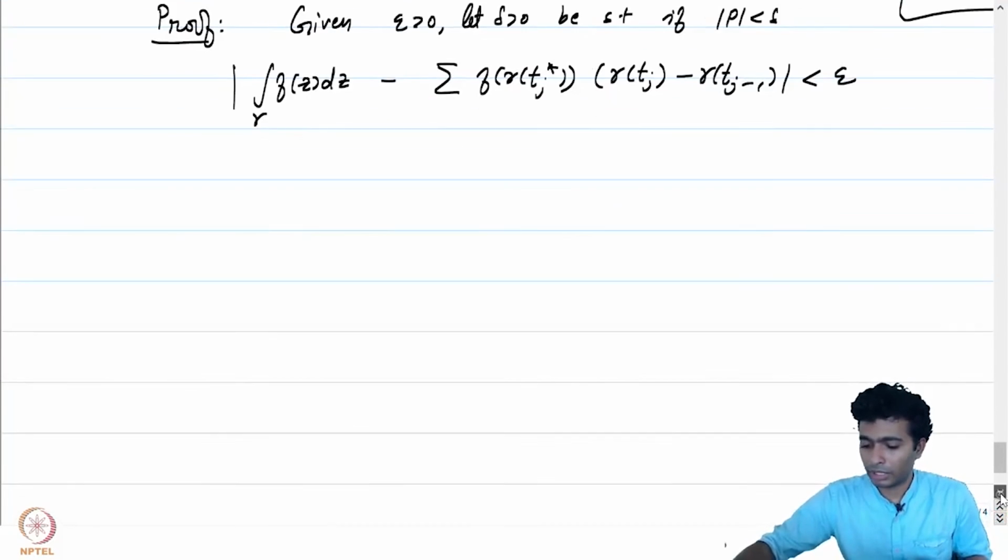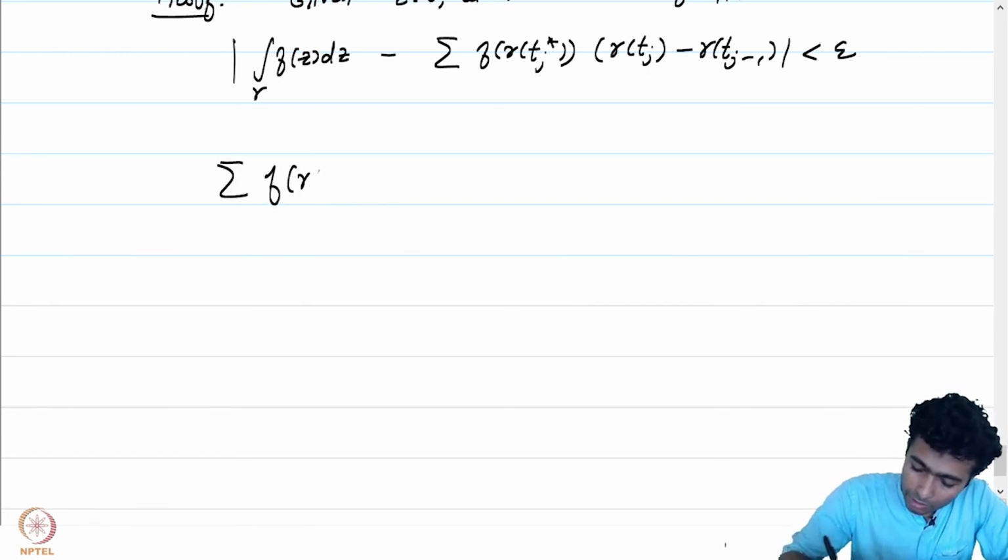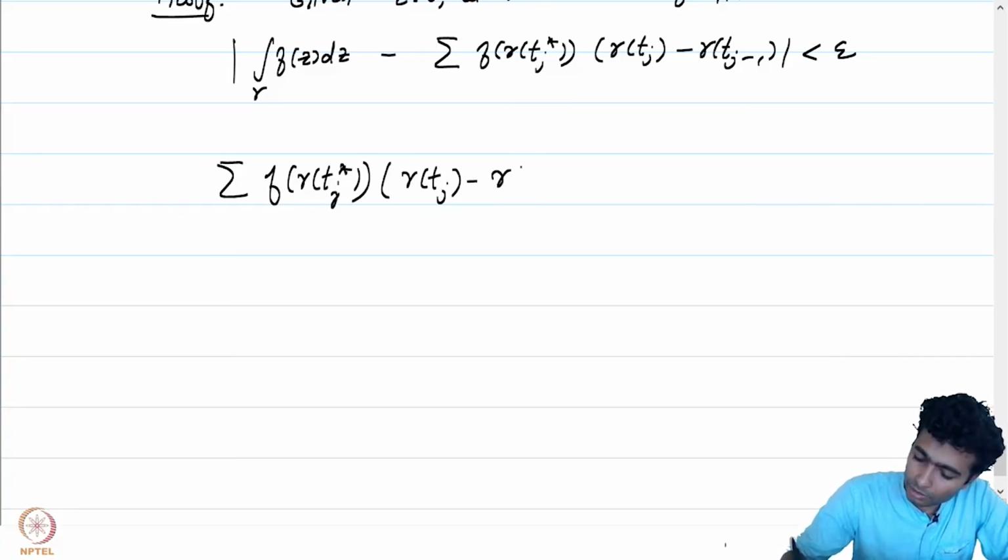Let's focus on the second term here, the Riemann sum, f of gamma of tj star times gamma of tj minus gamma of tj minus 1.